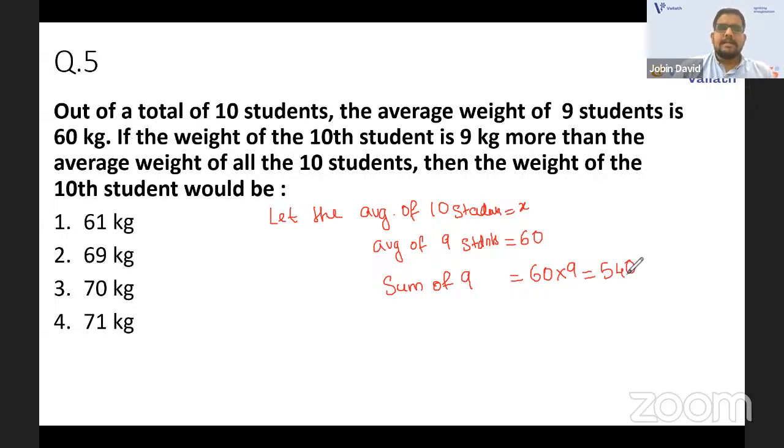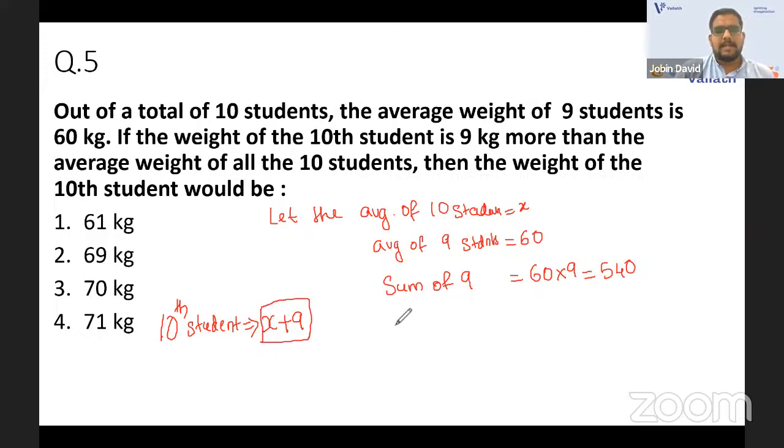Now, the weight of the 10th student is 9 kilogram more than the average weight of all 10 students. The average weight of the 10 students is X, so the weight of the 10th student is X plus 9.